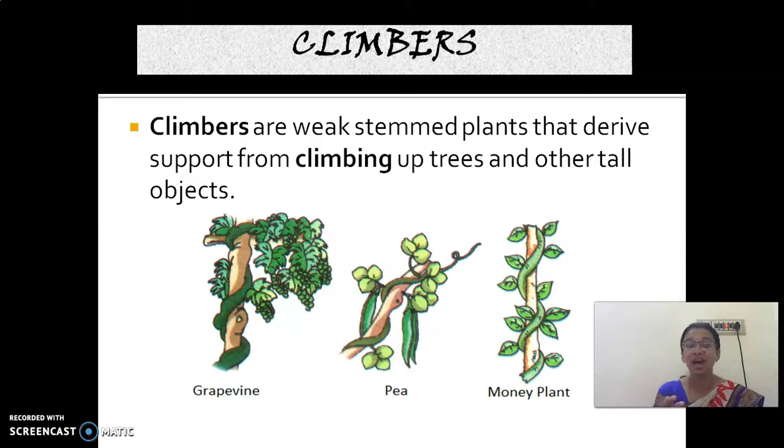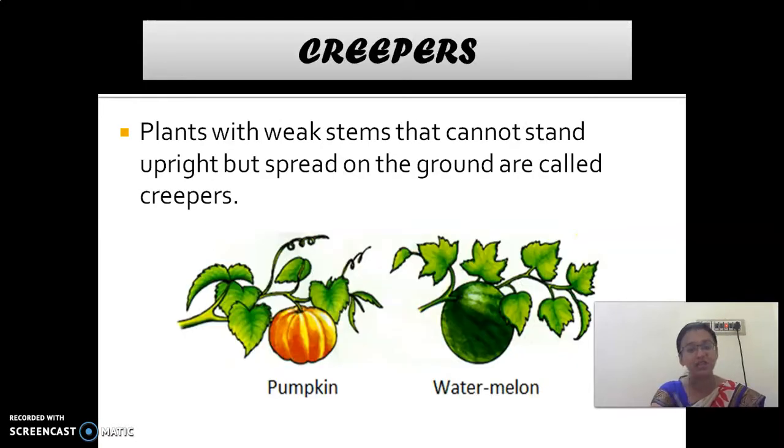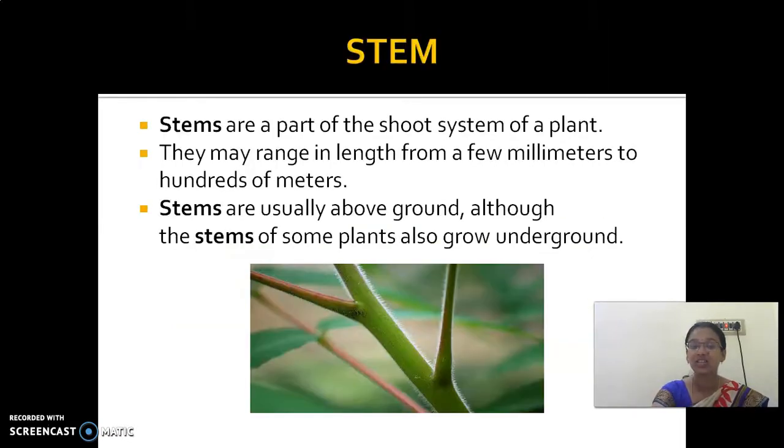Climbers are big-stemmed plants. They need a support to stand erect. They are called climbers. And creepers: their stems are also big but they spread on the ground. Creepers spread on the ground. So these are all the topics which we had discussed in the last class.